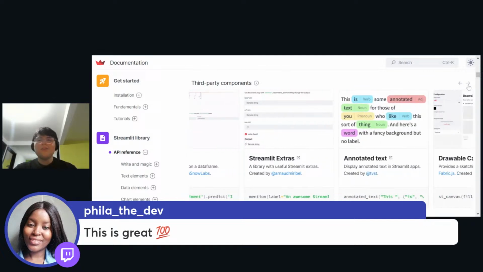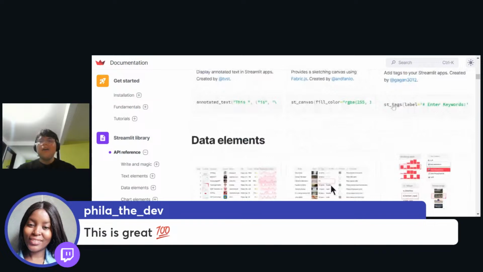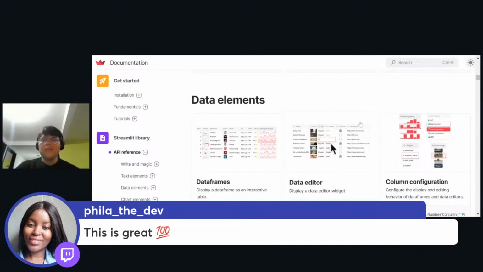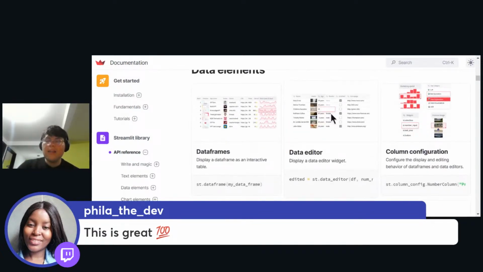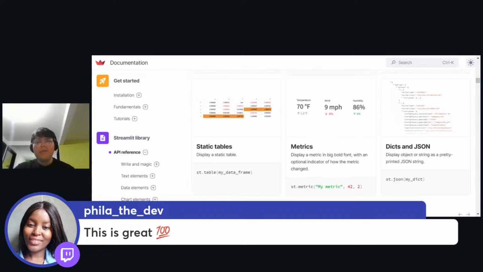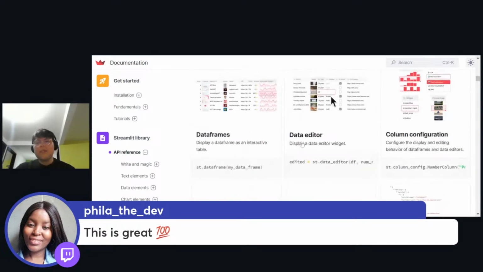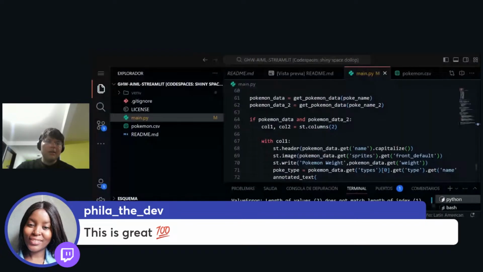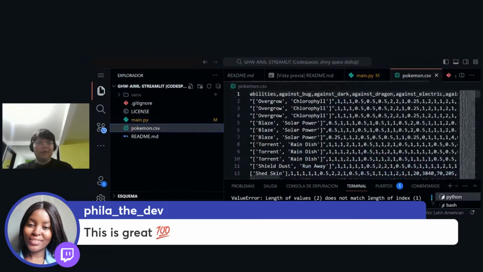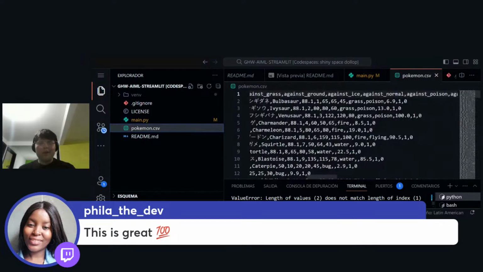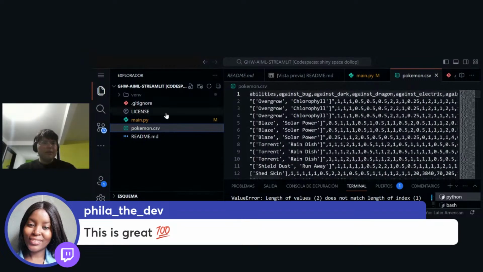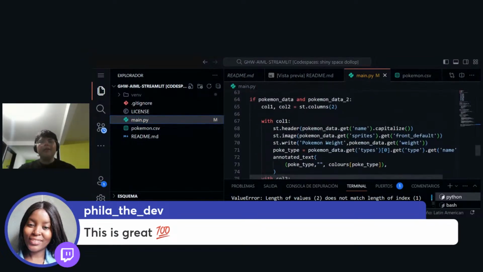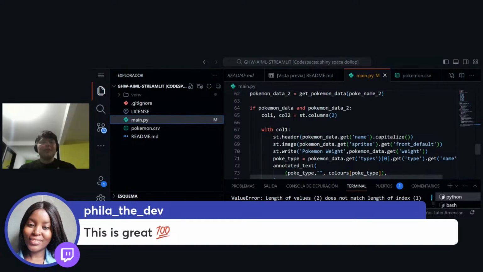You can also search for Streamlit in GitHub to find awesome libraries. And yeah, so we learned also how to display a data frame, how to display data editor, how to read a CSV thanks to the CSV library, and how to use the CSVs from Kaggle, how to download them. And also, I think we learned that it is easy to build things with Streamlit.